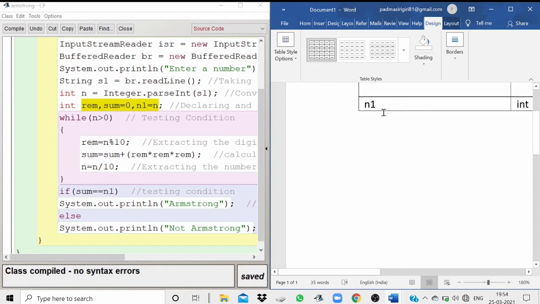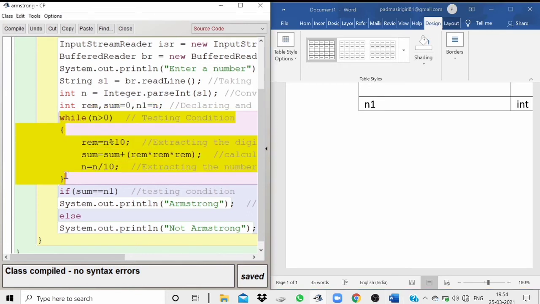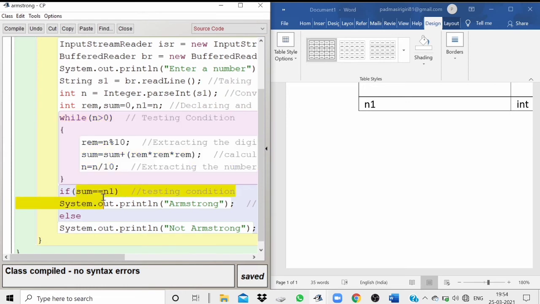Now the variable left is n1. What's the use of n1? As you can see in this program, after the execution of this loop, the value of n is 0. We can't compare sum with 0 because n has the value 0, so there's no use of checking the condition.